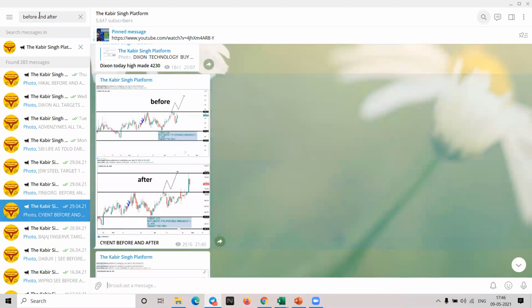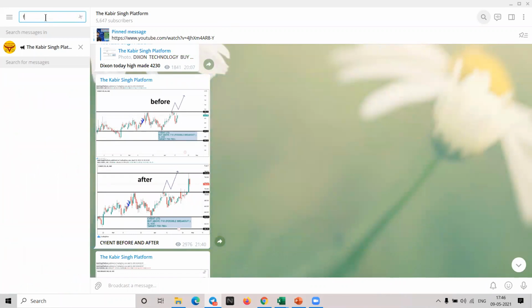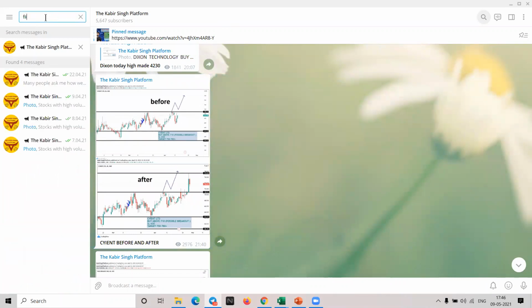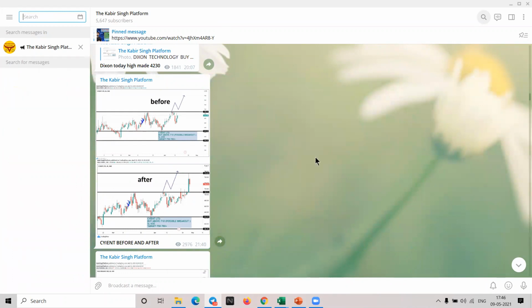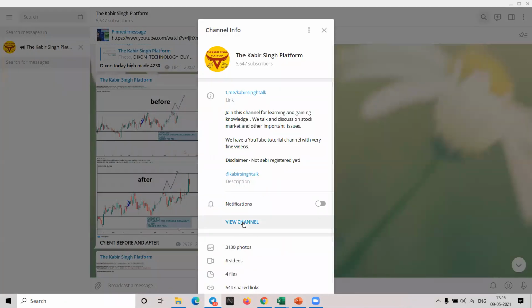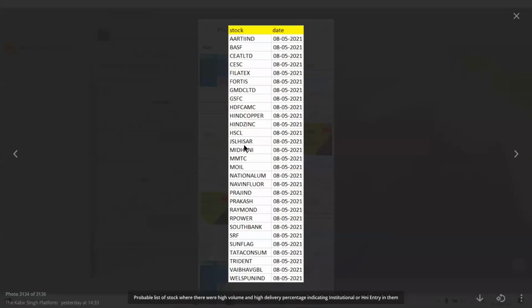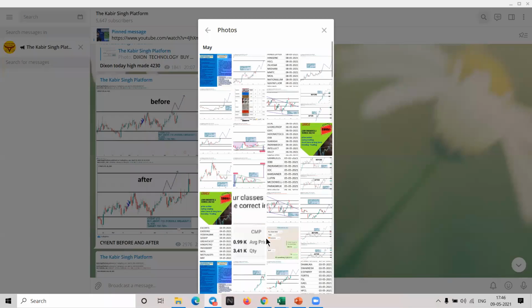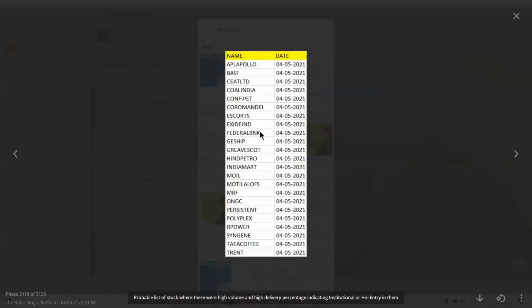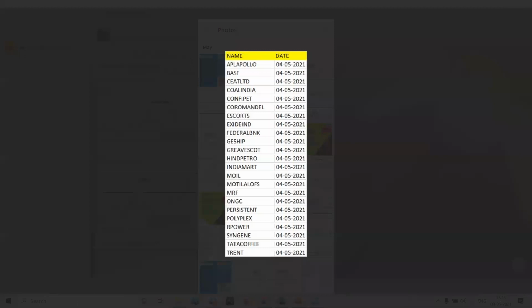So if you guys wait a second, I'll just show you that list also. So this is the list. From here you can find out stocks. Like this will show you, and I look at the price action. If the price action is giving me some kind of confirmation, then I'll look for power. You can see on the 4th it was here. After that, it has given 10%.